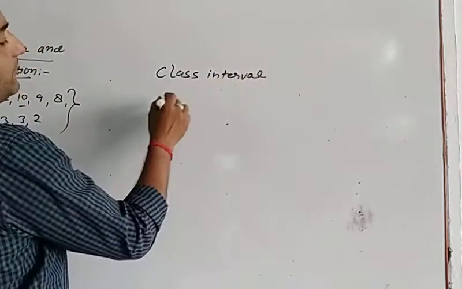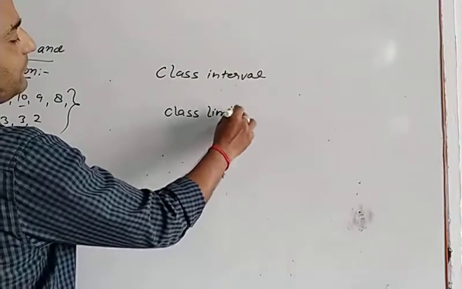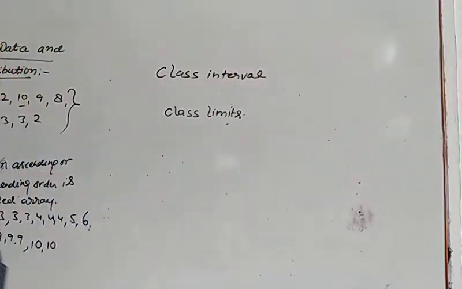Class interval and class limit. Now listen carefully. If we have any data given, you write the given data in array form.